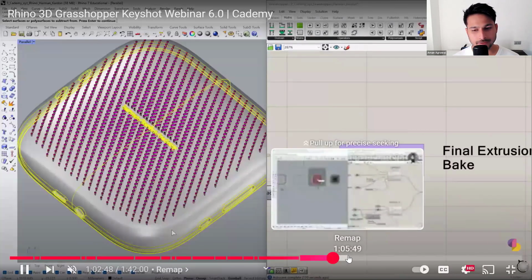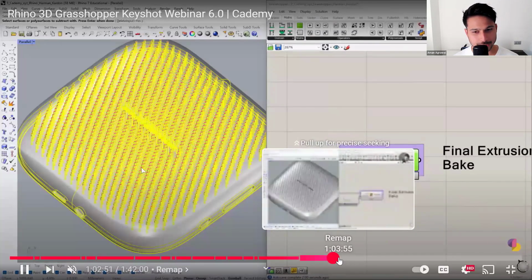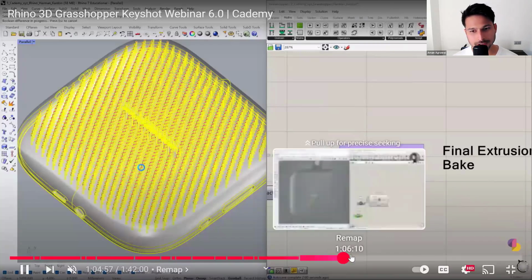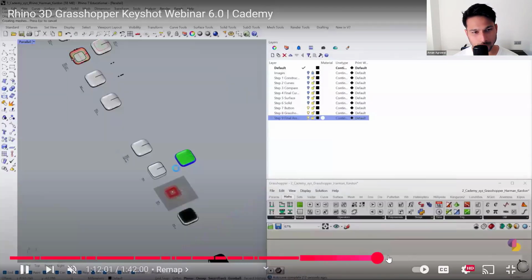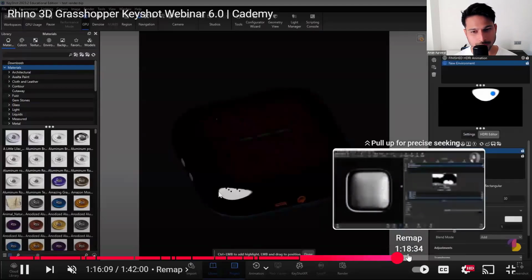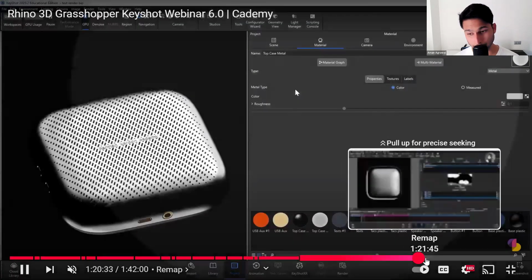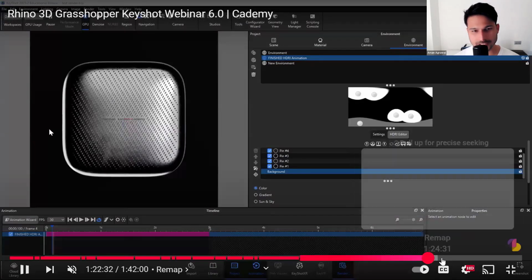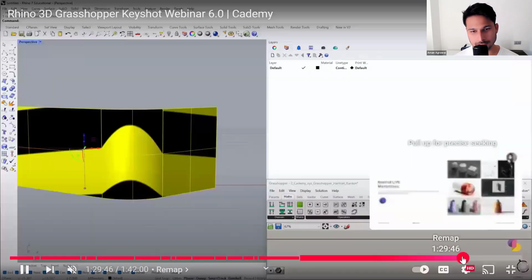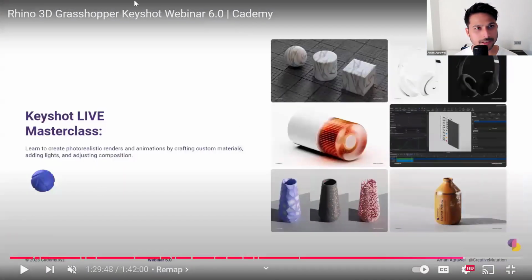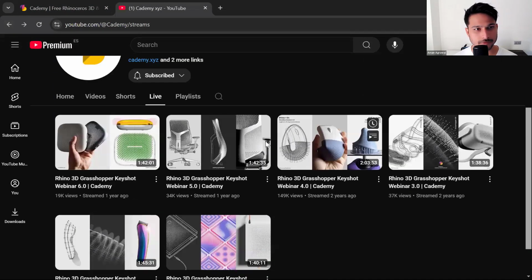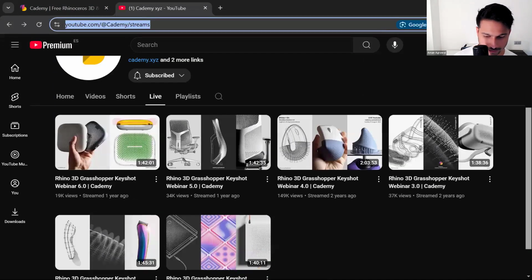Finally, you transfer the texture to the polysurface part. Later on, if you want, you can render your concepts, your design, for your portfolio, your website, or your clients in Keyshot. These webinars can be found here. Let me copy and paste you the link.